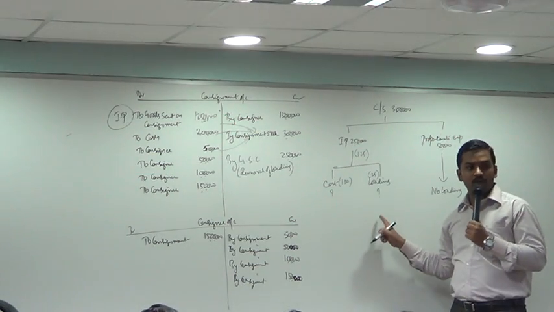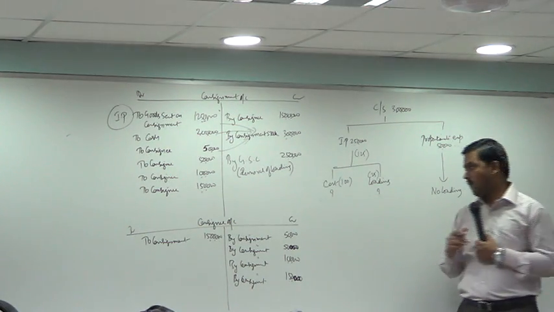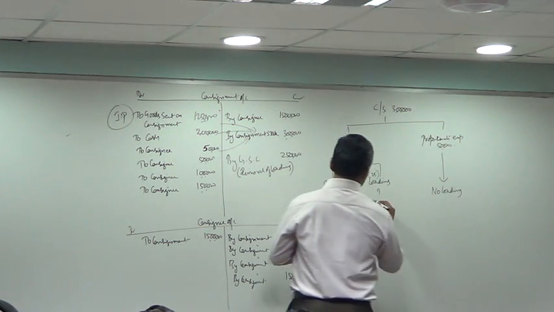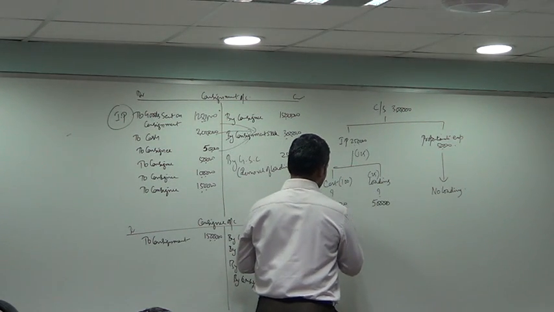What is 100 equal to? What is 25 equal to? Calculate. 50,000 and 2 lakh.